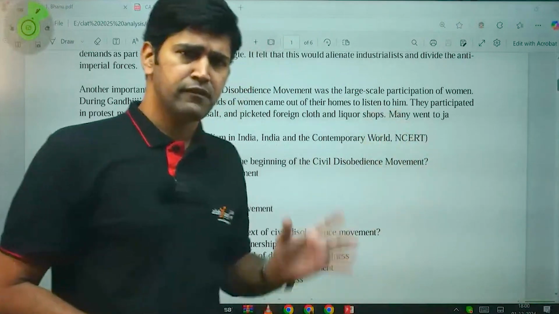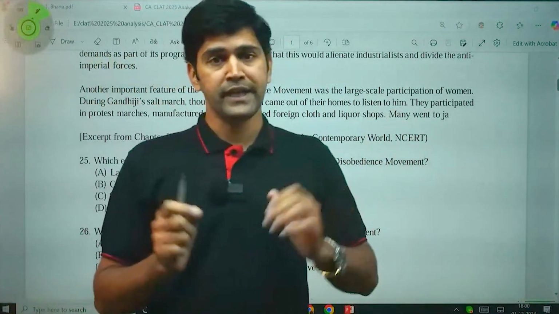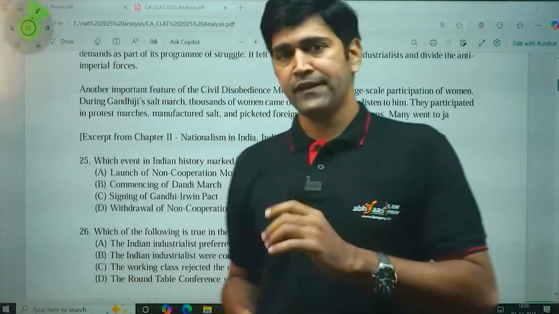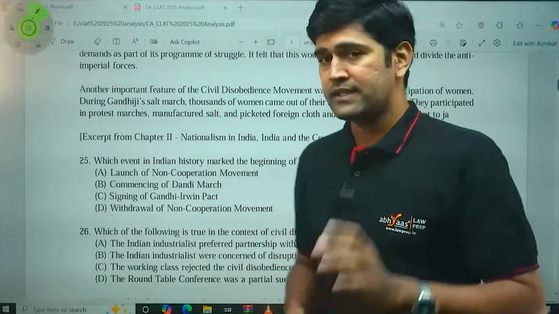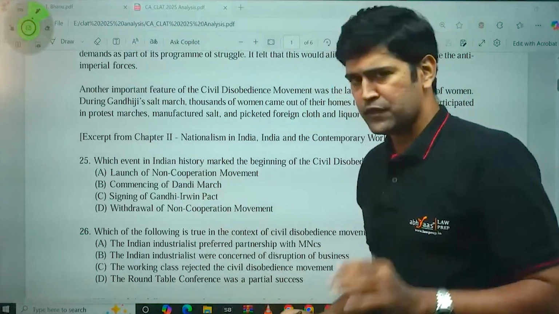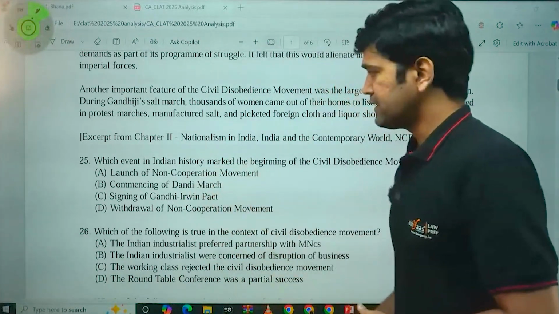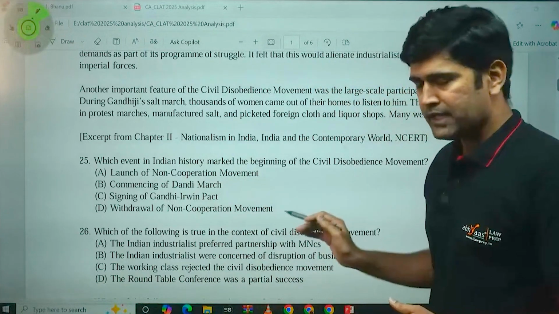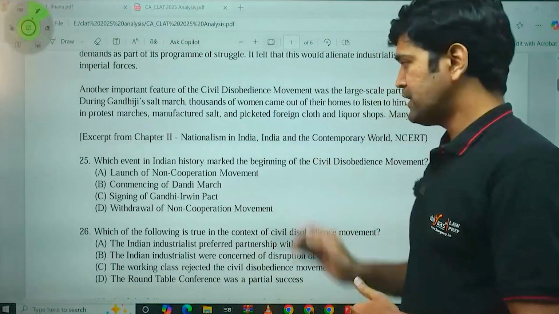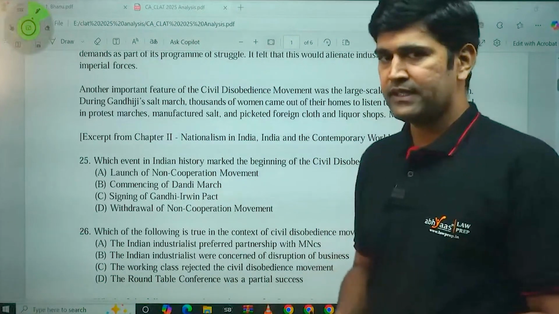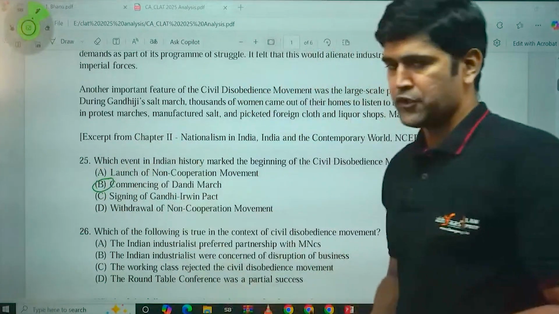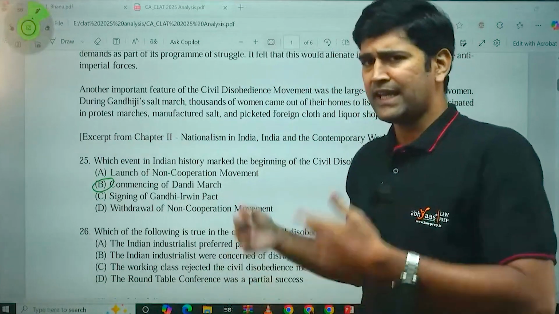Same as the previous year, 5 passages and a total of 28 questions. The first passage talks about modern India history, and this is about the civil disobedience movement. To start with, question number 25: which event in Indian history marked the beginning of the civil disobedience movement? The answer is straightforward, the commencing of the Dandi March. You can answer this directly from the passage.